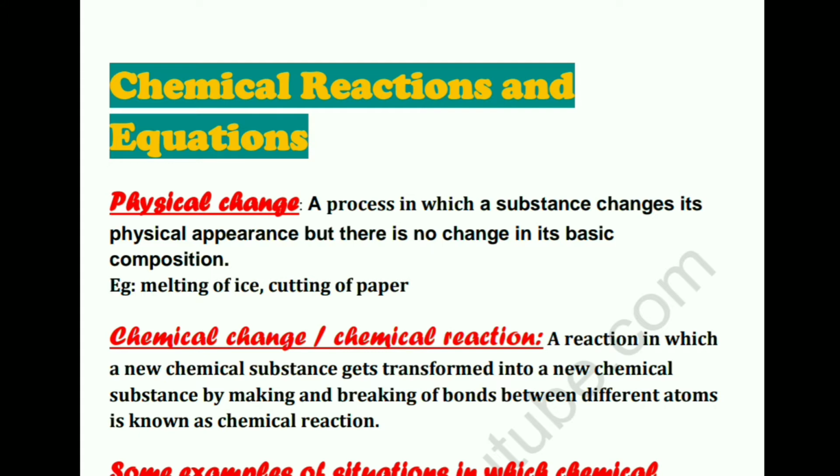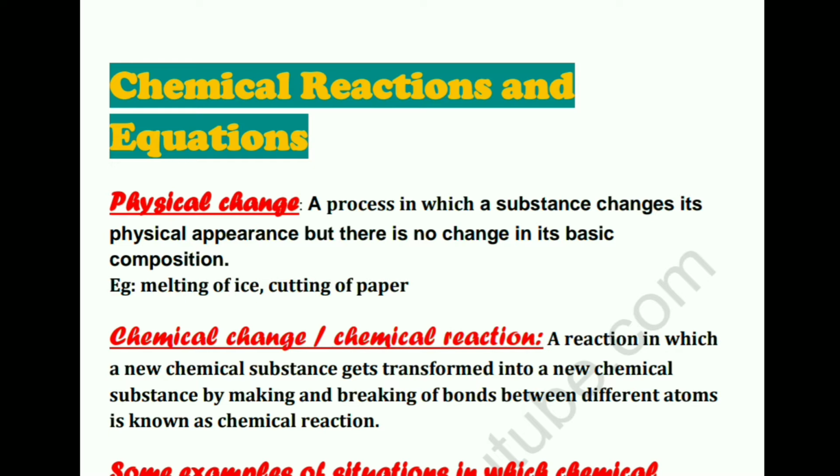Now, what is a physical change? A process in which a substance changes its physical appearance but there's no change in its basic composition. So, basically, no new substance is formed in case of a physical change. Only the basic appearance is changing but the substance remains as such. For example, cutting of paper. If you cut a paper, then the paper will remain as such only. It will not change into any other substance.